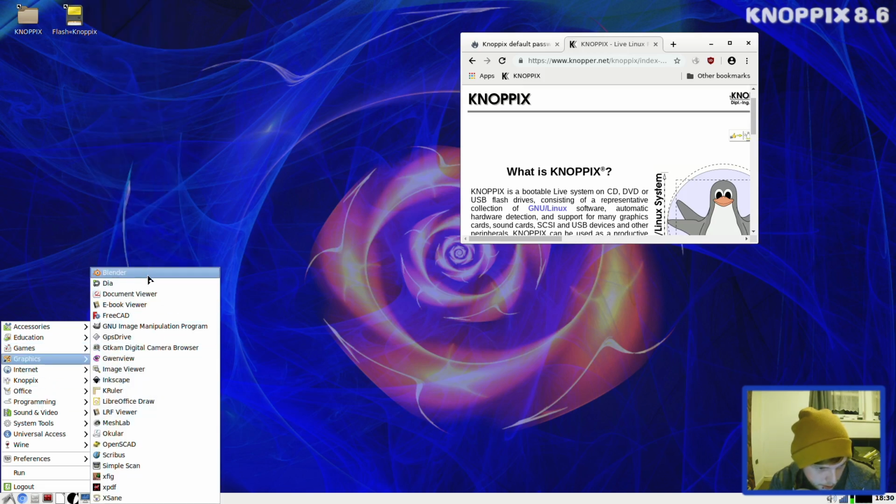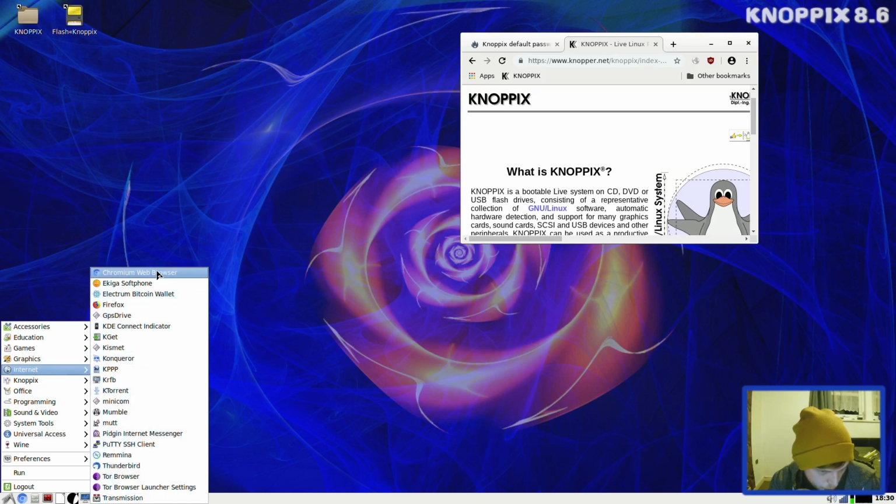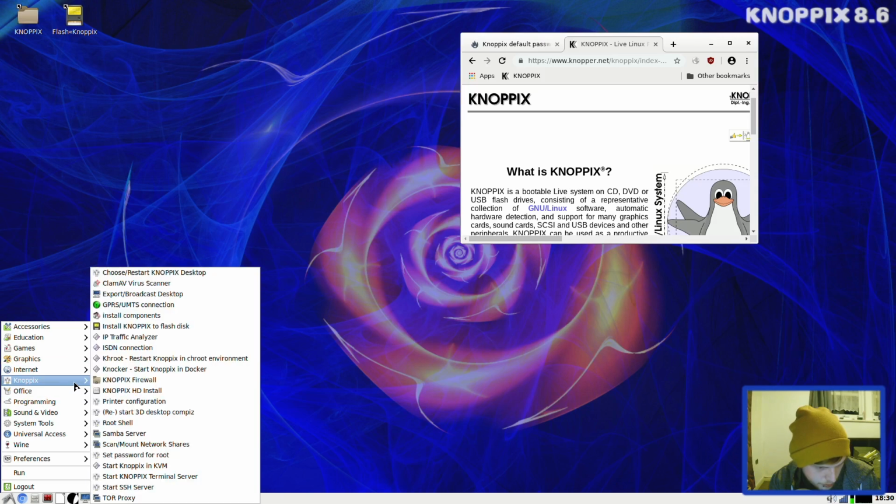So you've got Blender, Document Viewer, FreeCAD, GIMP, LibreOffice Draw, Gwenview, Inkscape, Chromium for your web browser. It also has Firefox, Bitcoin Wallet for Electrum, Pidgin, PuTTY. Isn't PuTTY the Windows one? I don't know. PuTTY, SSH client, Remmina desktop, Thunderbird. It also comes with the Tor browser and Transmission. So it comes with a real lot of packages.